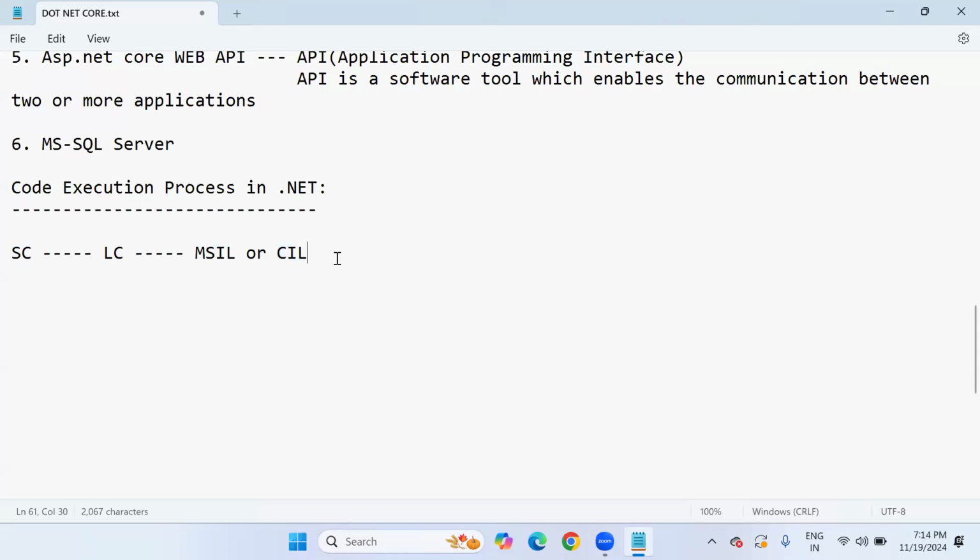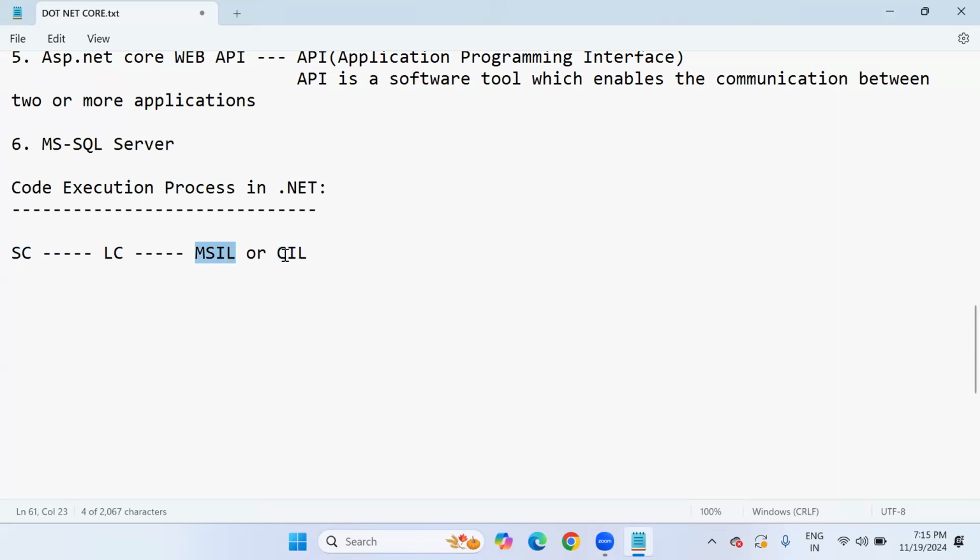Up to here, this is the first compilation. In the .NET code execution procedure, two compilations take place. As of now, I just explained how the first compilation takes place. Whatever logic we write in C#.NET is source code only. Source code is compiled by the language compiler, and after that it generates MSIL code or CIL code.